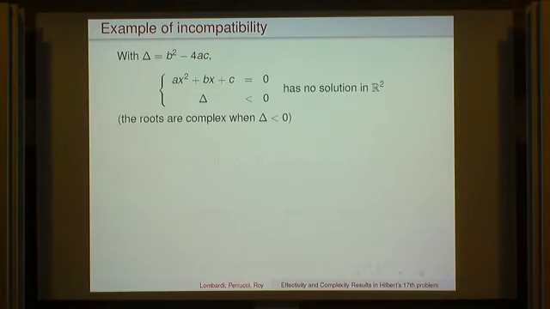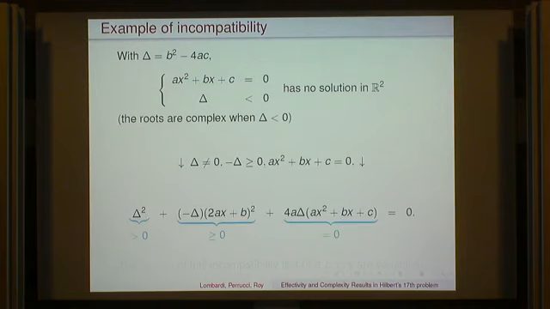Okay. Another one: if we define the discriminant, b squared minus 4ac, we know that ax squared plus bx plus c equals 0 and delta strictly negative has no solution in R. It corresponds to the fact that the roots are complex in this case. So what does it mean? Again, it means that we need to look at delta strictly negative, which means that delta is not 0 and minus delta is not negative. And then we add the equation, we have something in the ideal now, which is ax squared plus bx plus c equals 0.